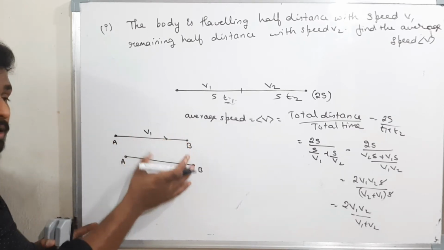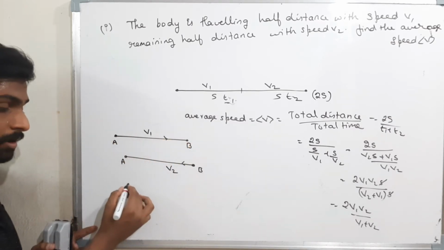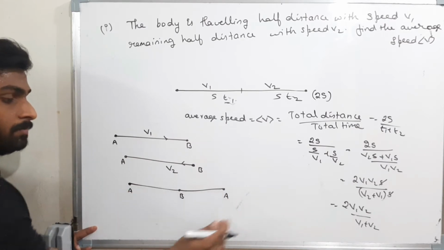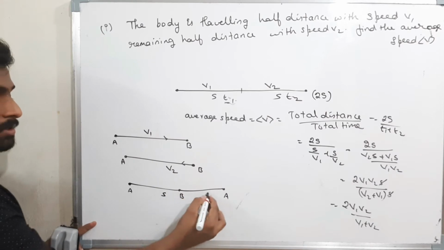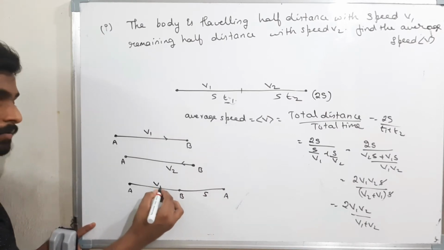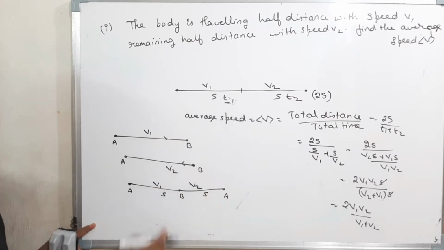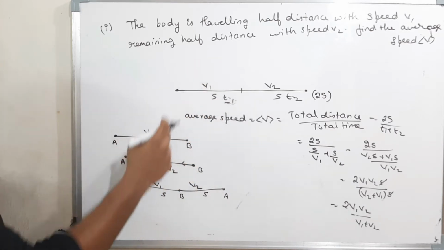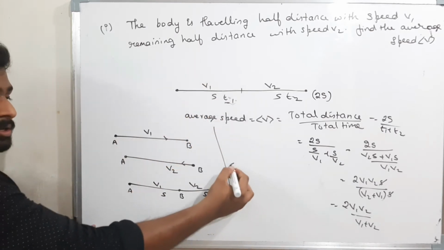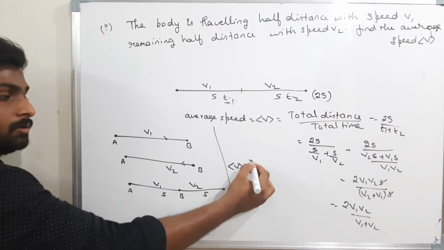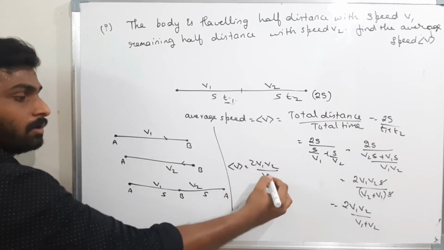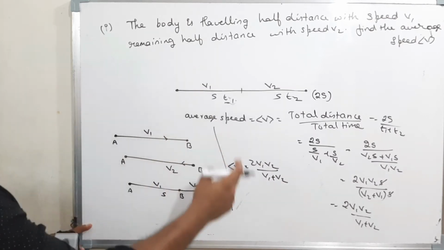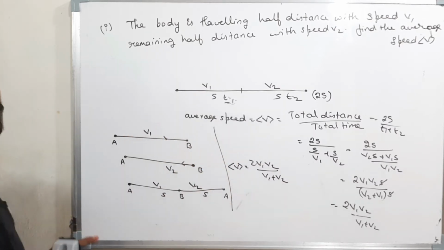A to B and B to A, same distance. If I do this problem as A to B and B to A, distance is same. Therefore, distance is s and s. What is the speed? v1. Here, what is the speed? v2. The same model. Same thing, but they ask in a different way. Now here the average speed is how much? 2 v1 v2 by v1 plus v2. That's all. The questions may be changing, but if you understand the concept, you can solve the problems easily.